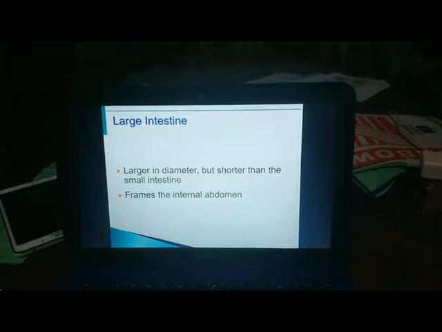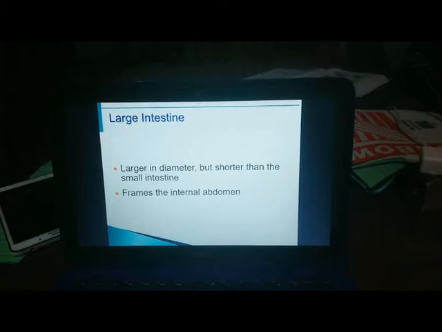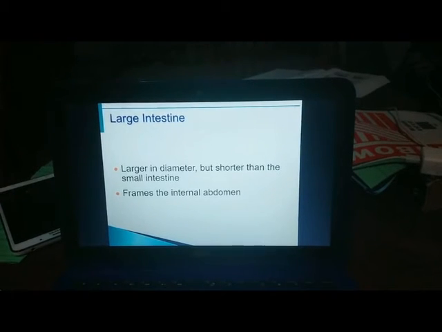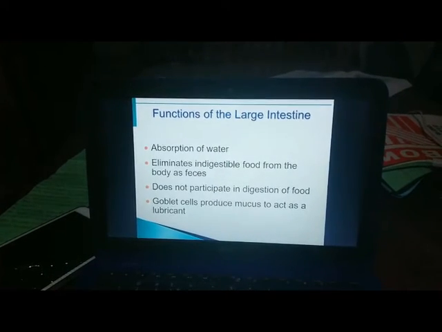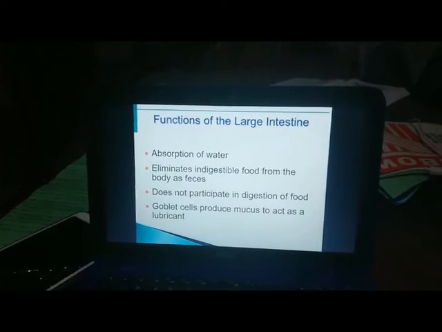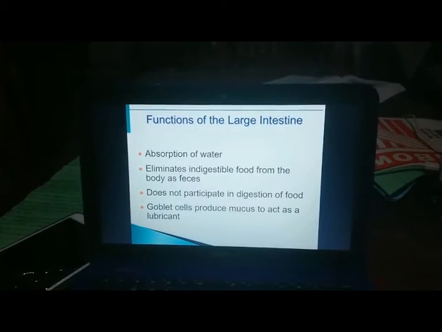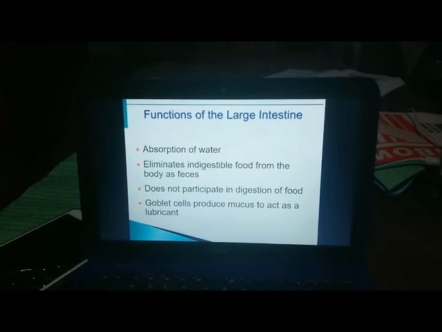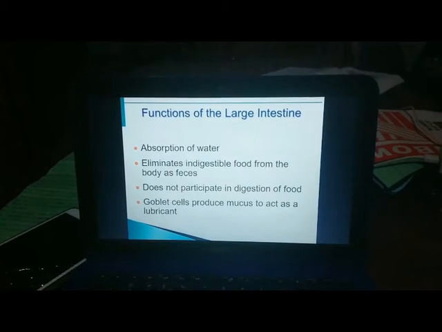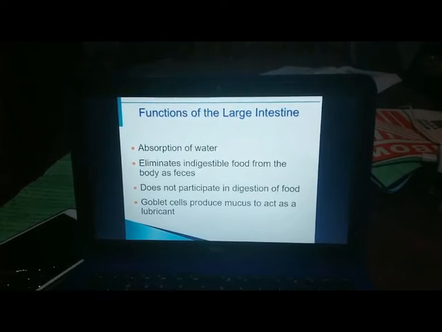And then the large intestine, which is larger in diameter but shorter than the small intestine. It frames the internal abdomen. Functions of the large intestine are the absorption of water and eliminating indigestible food from the body as feces. It does not participate in digestion of food, and goblet cells produce mucus to act as a lubricant.